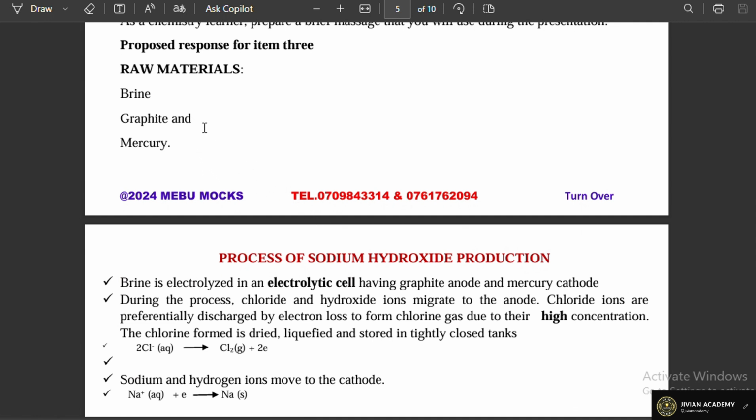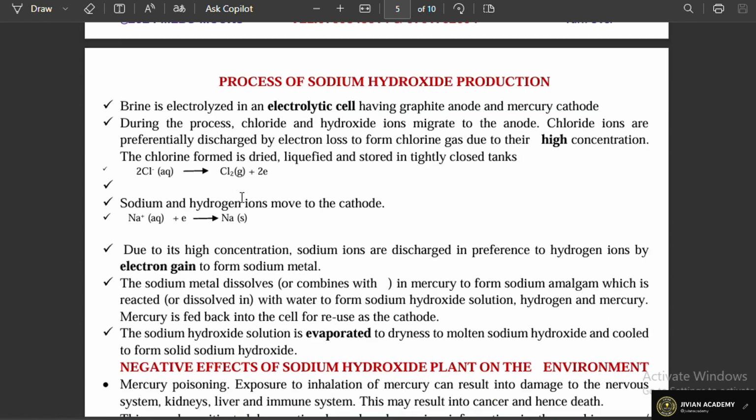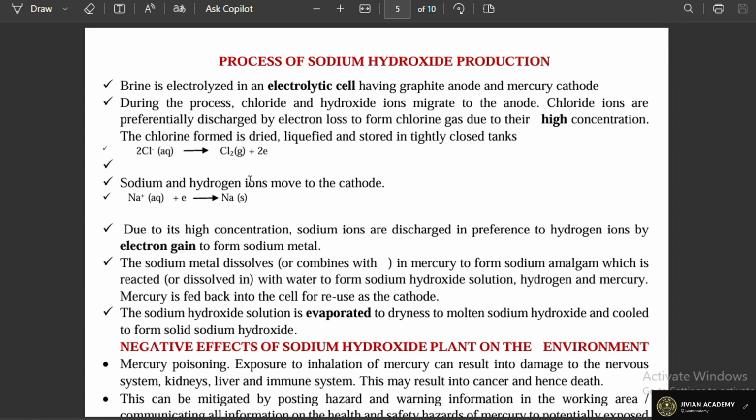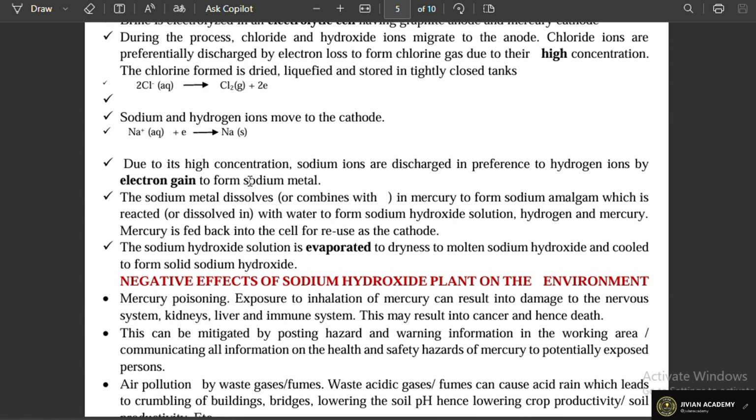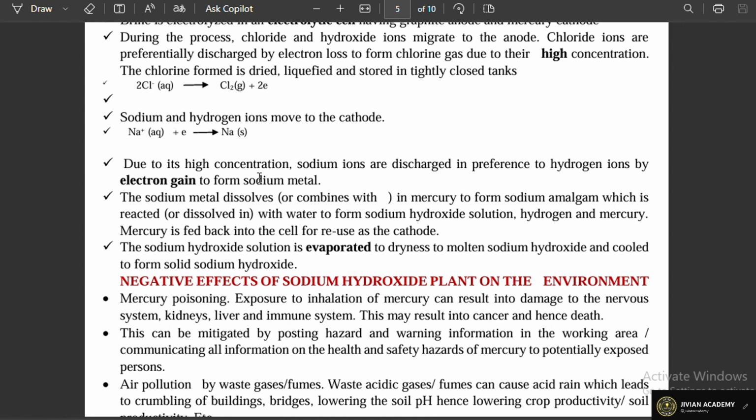In this case, we have the brine, of course, that is concentrated sodium chloride, the graphite and mercury, these are the electrodes. And now, after that, the learner goes ahead to give the process of production. So here we have the process of production of sodium hydroxide. After giving the process of production, of course, when giving the process of production, don't forget to talk about the vessel that is going to be used.